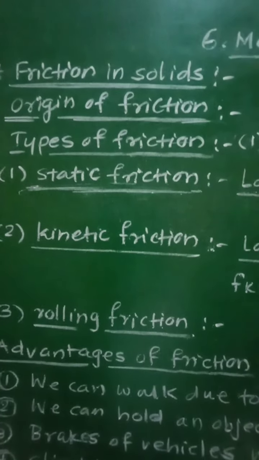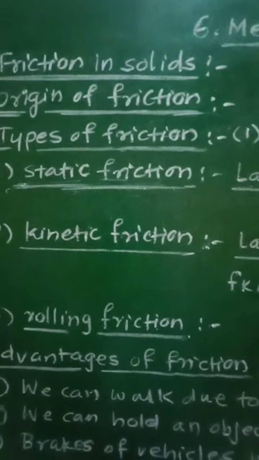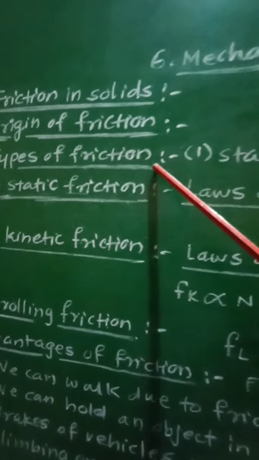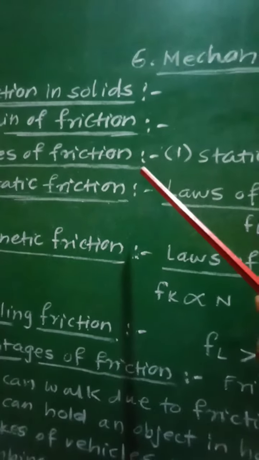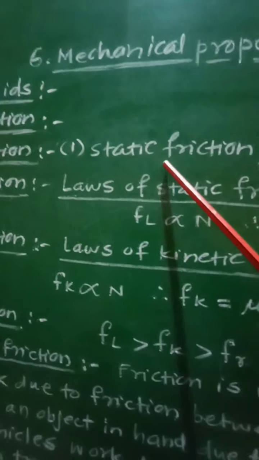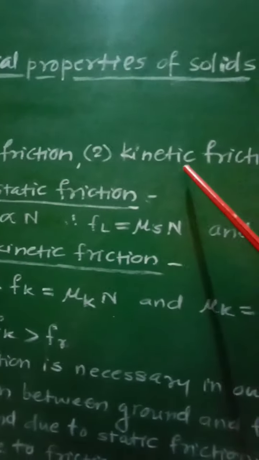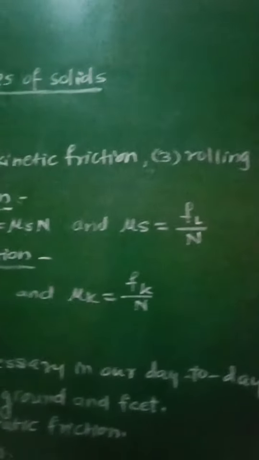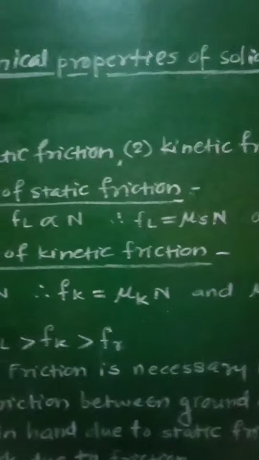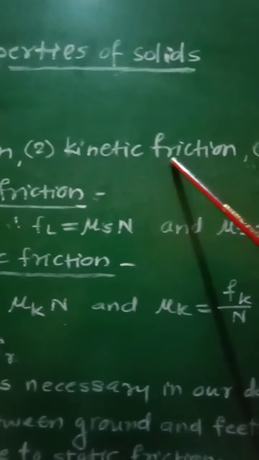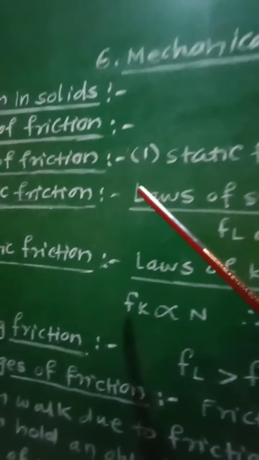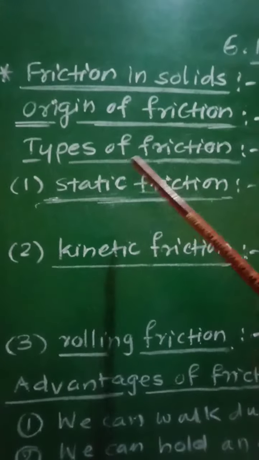And now let us see what are the different types of friction. So let us see types of friction. There are in all three types of friction. First one is called static friction, second is kinetic friction, and third is rolling friction. So in this way there are three different types of friction, that is static friction, kinetic friction and rolling friction. So let us see one by one these three types of friction.